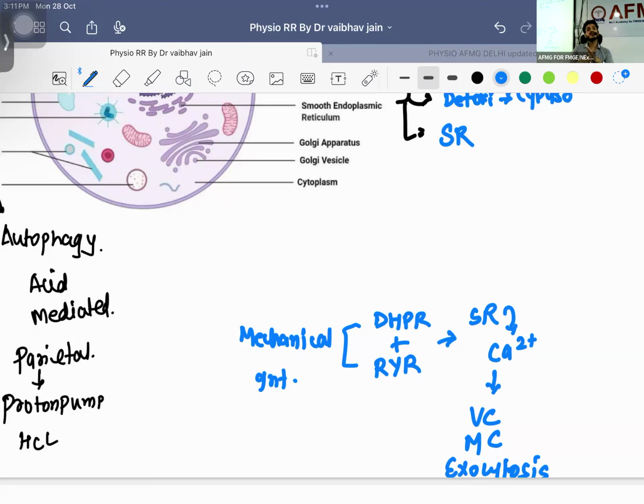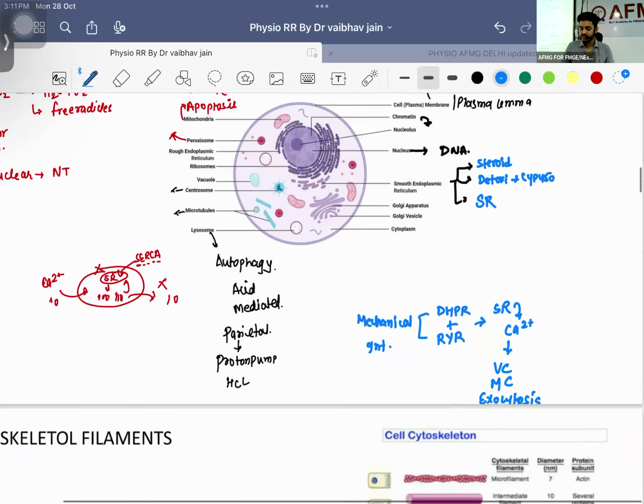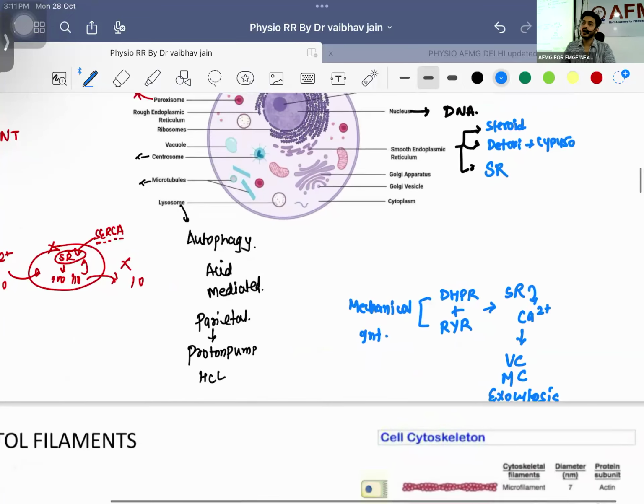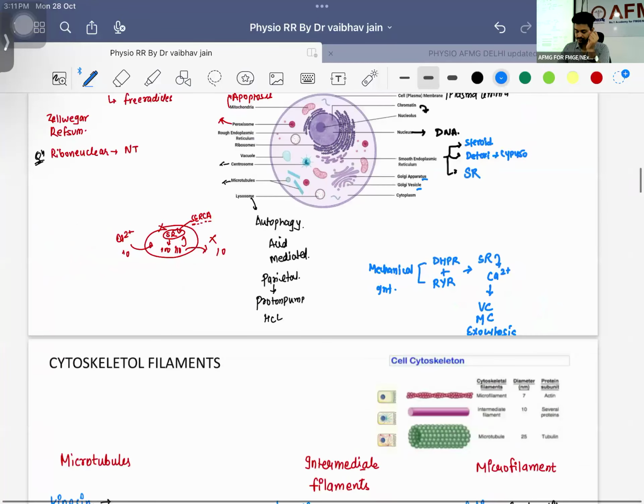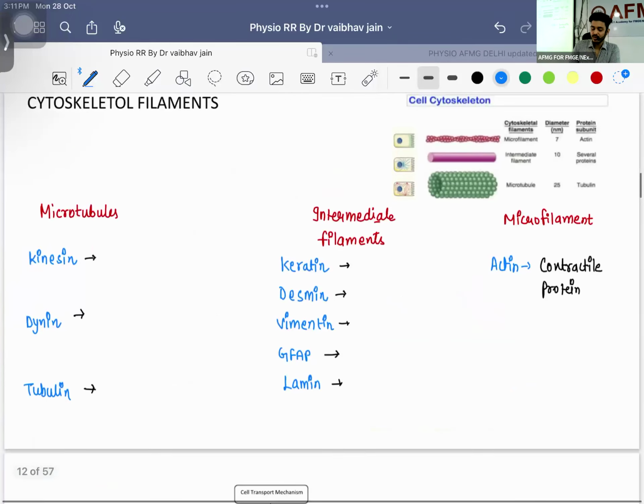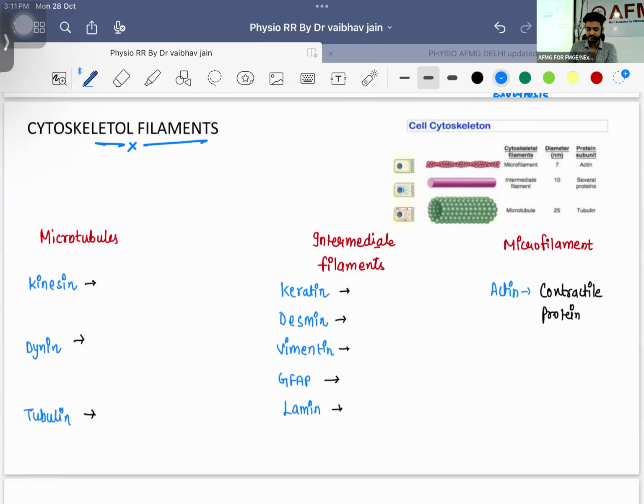Complete body will be shivering. And this is what is known as what? Malignant hyperthermia. Drug of choice for malignant hyperthermia? IV sodium dantrolene. Okay. These Golgi apparatus, Golgi vesicles, they will be packaging up the proteins that are made in the rough endoplasmic reticulum. Okay. Now we will be discussing the cytoskeletal filaments.